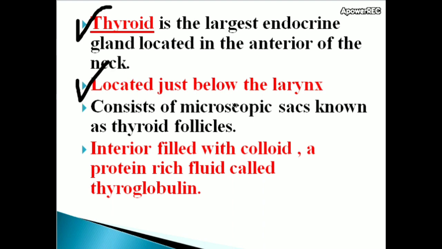Thyroid gland consists of microscopic sacs known as thyroid follicles, interior filled with colloid, a protein-rich fluid called thyroglobulin.